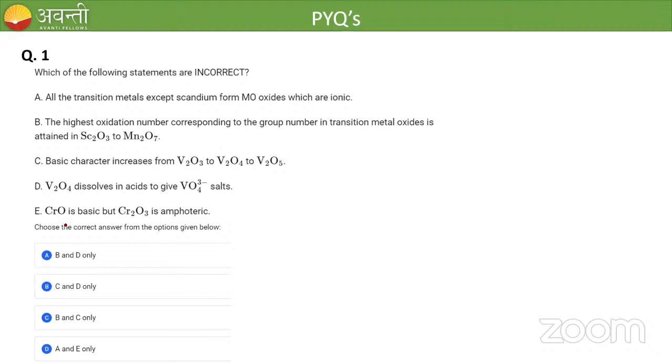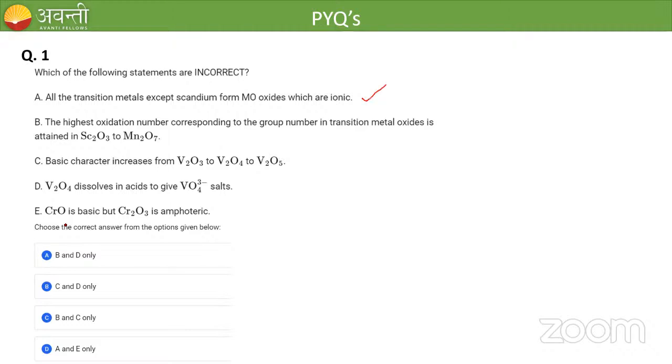Has anybody got the answer, students? Did you guys get the correct answer? Which of the following five statements are correct? Which option is correct? So what about statement A? All the transition metals except scandium form metal oxides which are ionic. Is that right or wrong? That statement is correct.